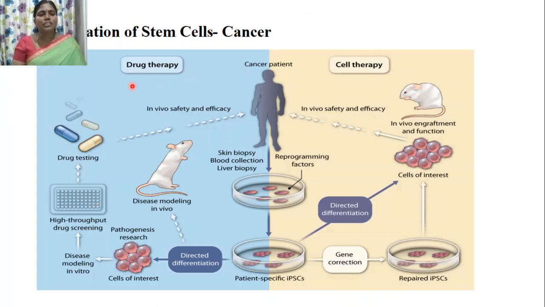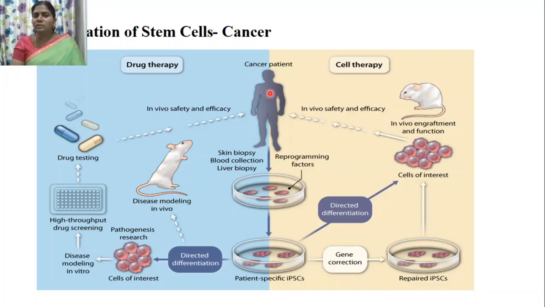So coming to the applications of stem cells, we'll study one by one how these stem cells are used, starting with cancer therapy. In cancer therapy, the affected part may be removed or taken for diagnosis by a skin biopsy, blood collection, or liver biopsy method.